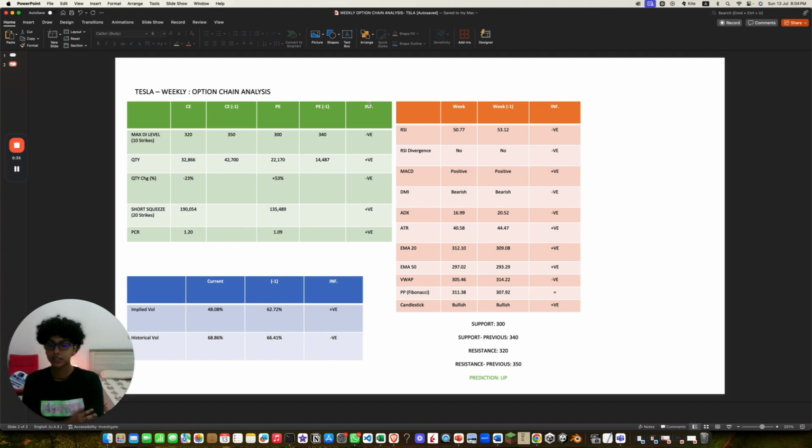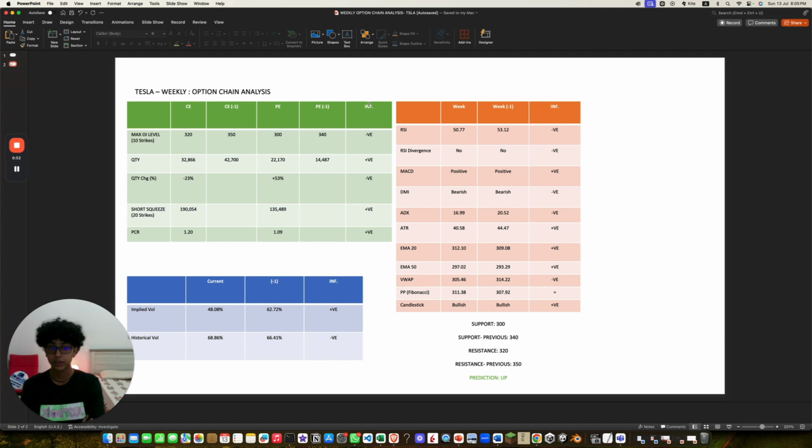Implied volatility is lower and historical volatility is higher, that's a positive and negative respectively. RSI is lower, that's negative. There's no divergence, that's negative. MACD is positive. DMI is bearish, that's negative. ADX is lower, that's negative. ATR is lower, that's positive.